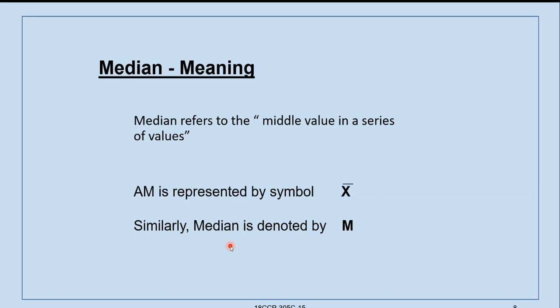Median refers to the middle value in a series of values. As I said, it represents the middle value of the series. Arithmetic mean, you know, is represented by x bar. Similarly, median is denoted by M. So median M is equal to, the formula will be M is equal to.